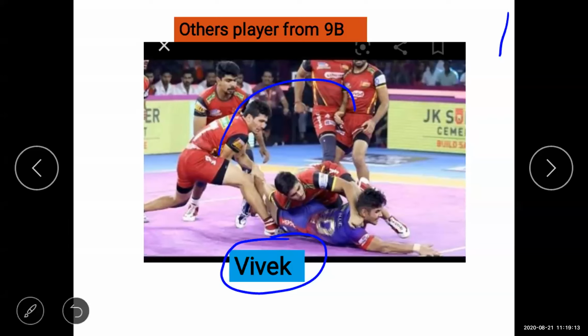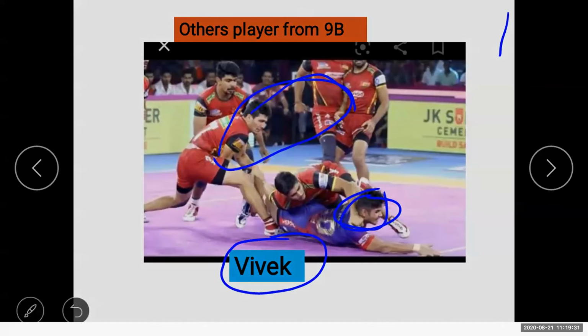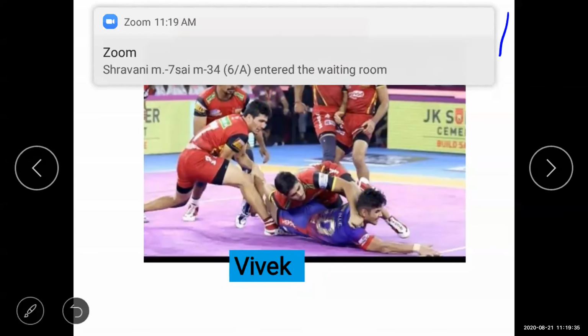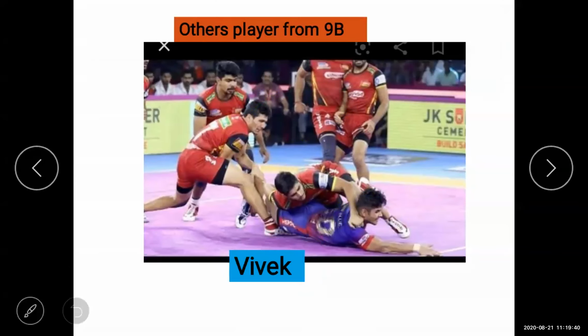Now, as you can see, students, the players tried to stop the opposition player. Someone touches his leg, someone touches his shoulder, his vest. They want to stop him. Why do they want to stop him? Because if they succeed in stopping him, 9th B will win this first round of the match.